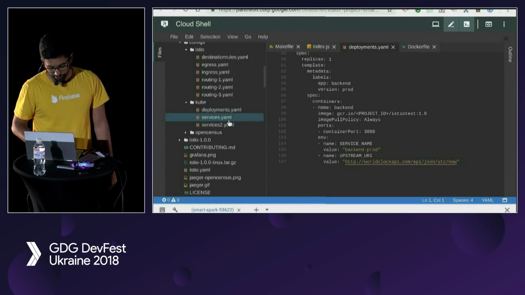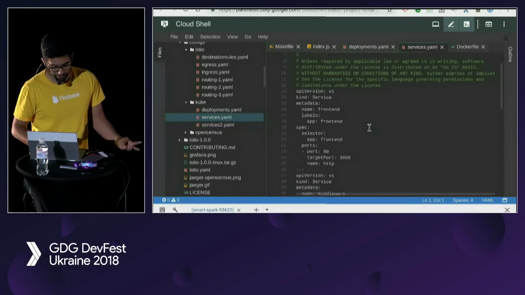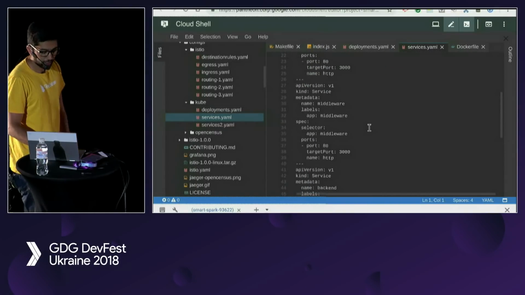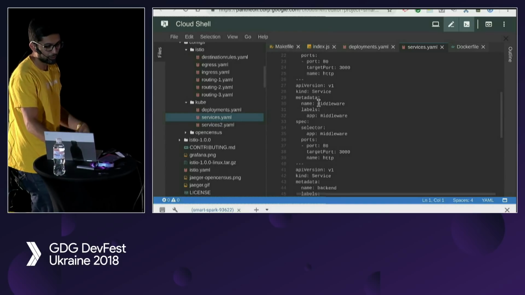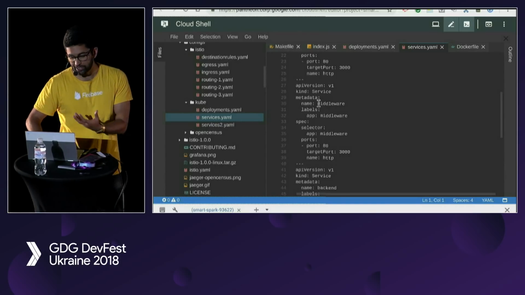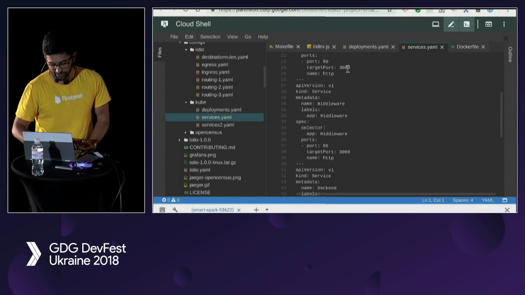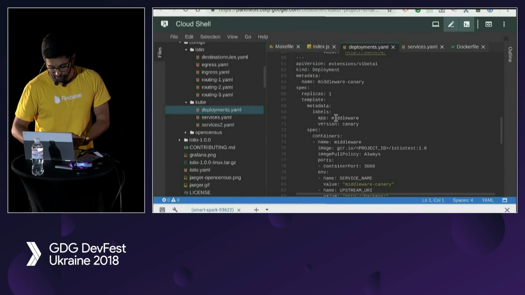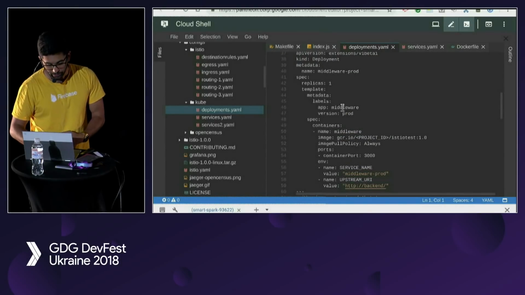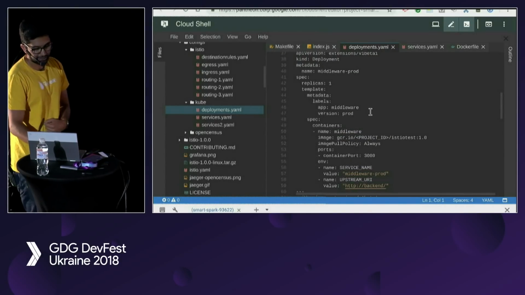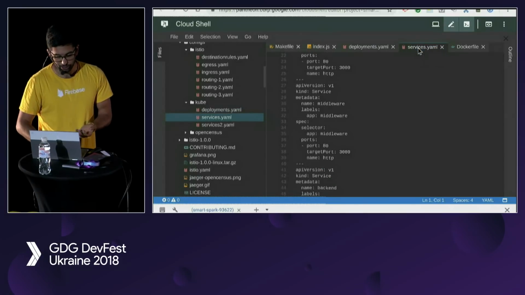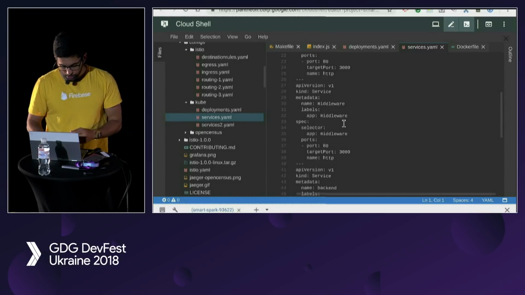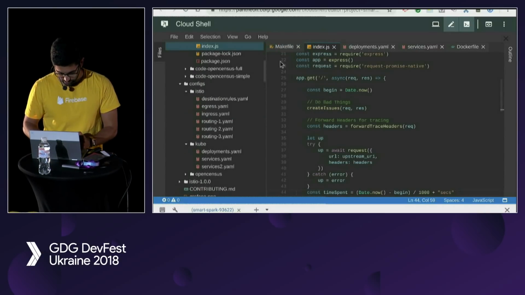And in our services, you can see that we have 3. So front end, middleware, and backend. So the important thing to note here is that the middleware service is going to talk to both the canary and the prod deployments, because they both have this app middleware label, right? So if we go back here into the labels, app middleware, right? They have different version labels, but because they have the same app label, it's going to route to both of them. Okay, so let's deploy this.